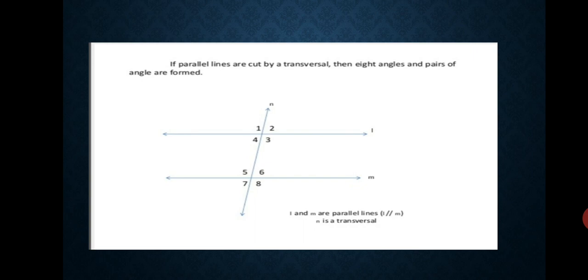Now 4 plus 5, means angle 4 plus angle 5 equals 180 degrees. 3 plus 6, angle 3 plus angle 6 equals 180 degrees. Now alternate exterior angles, 1 and 8, both are alternate exterior angles and both measures are equal. 2 and 7, alternate exterior angles, both are equal. Now 1 plus 7, exterior angles on the same side of the transversal, equal to 180 degrees. This means 1 plus 7 equals 180 degrees. 2 plus 8 equals 180 degrees. I hope you understand this one.